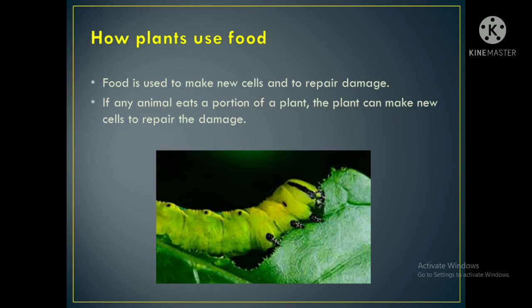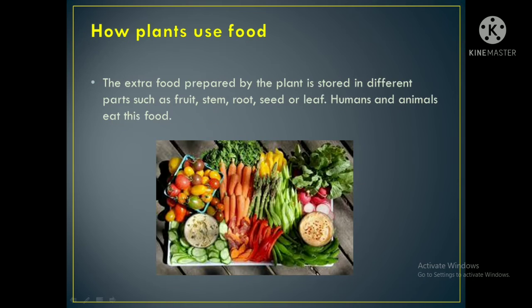Okay. And also, the extra food that is prepared by the plant is stored in different parts as fruits, stems, roots, seeds or leaves, and that food we take. Who takes that food? Animals and humans.